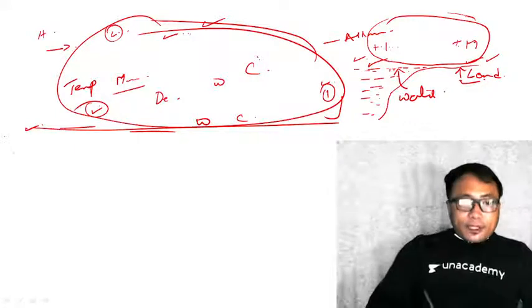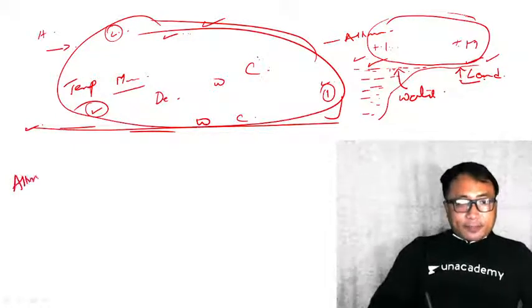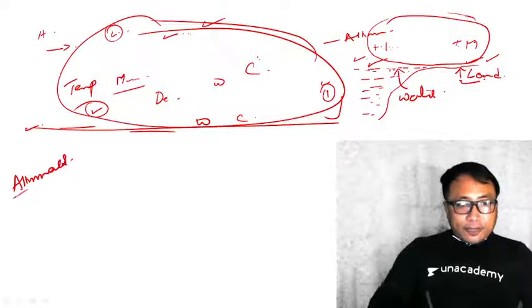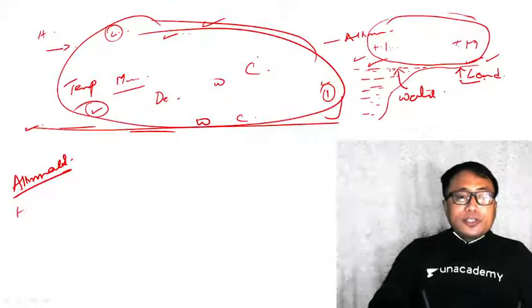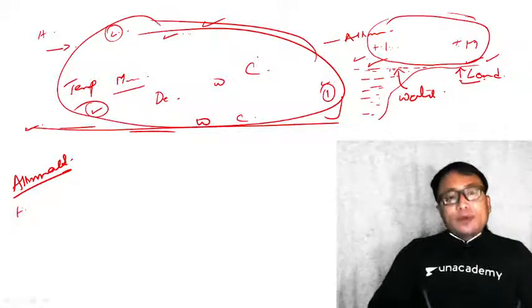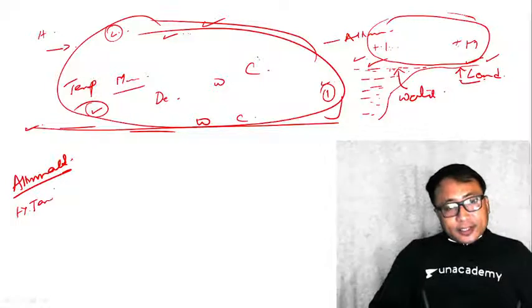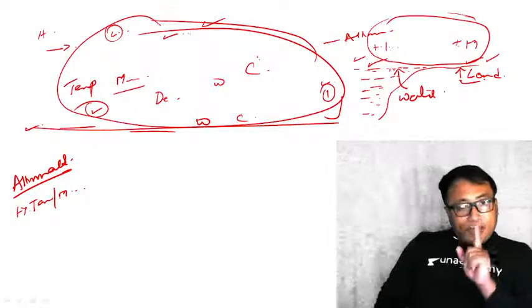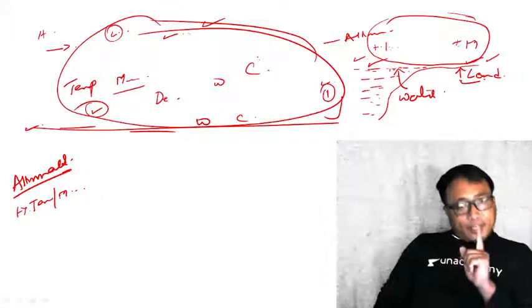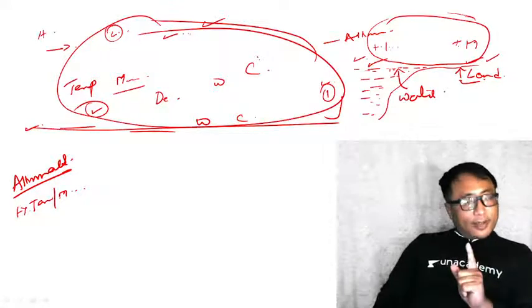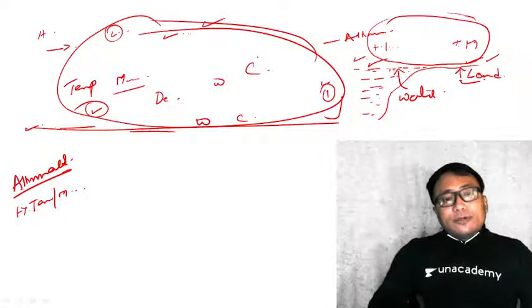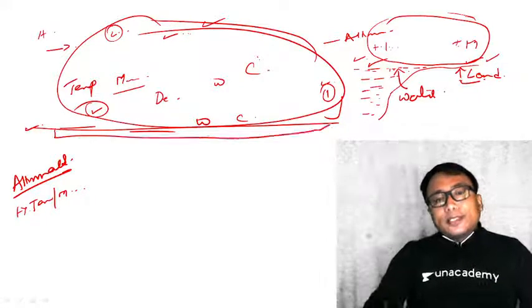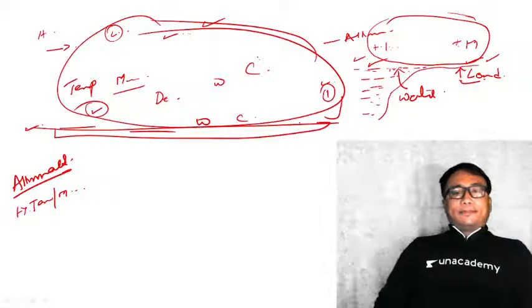Therefore, for the formation of an air mass, the basic definition, as I have just mentioned, requires homogeneous characteristics, homogeneous in the sense of temperature, moisture, and so on. Therefore, the place from where an air mass is generated or originated should be a homogeneous surface.